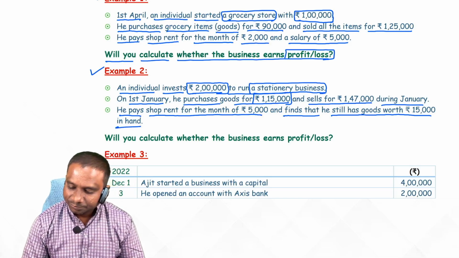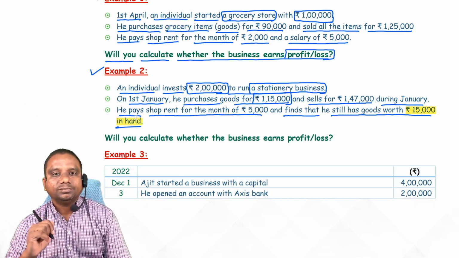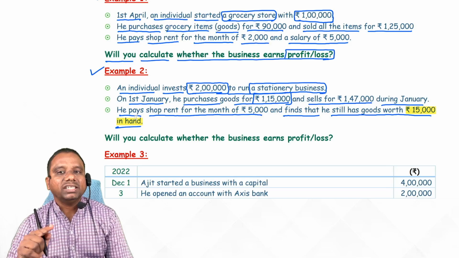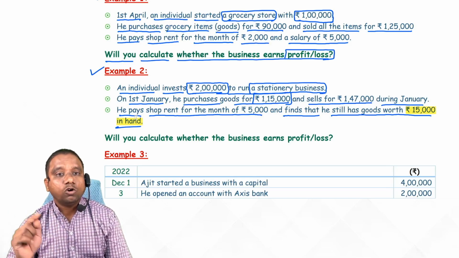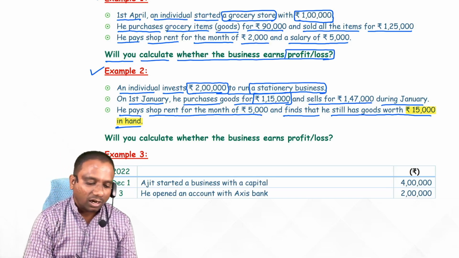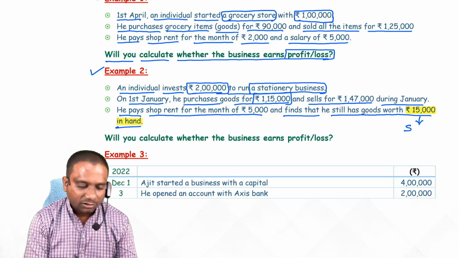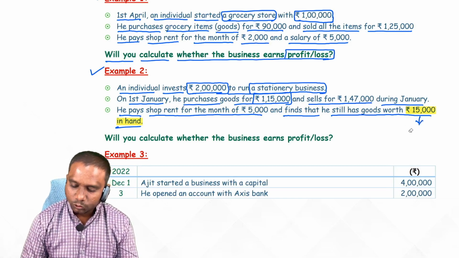Means what? Actually, he purchased goods for 1,15,000, but out of that, he did not sell all the goods. Still, how much goods left in the business? 15,000. These are nothing but unsold goods. Yes or no, students?